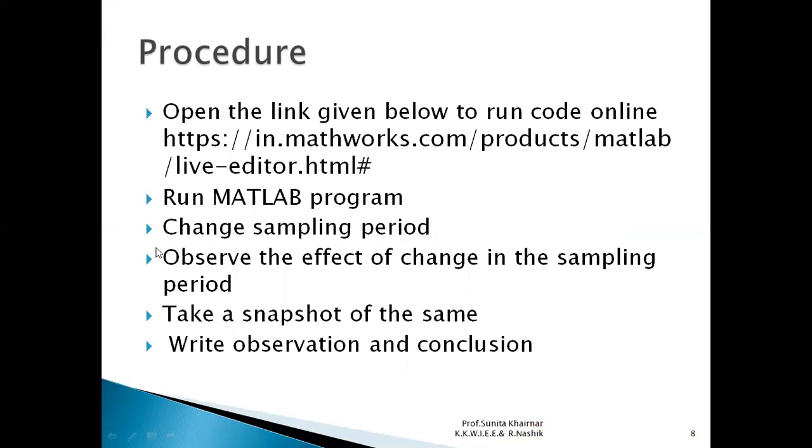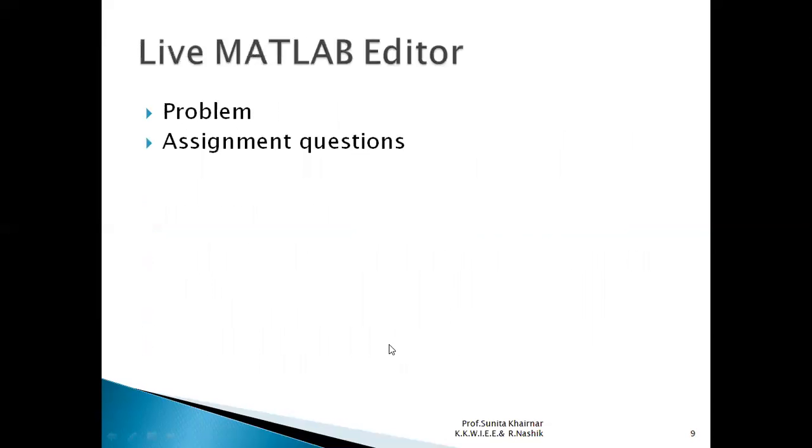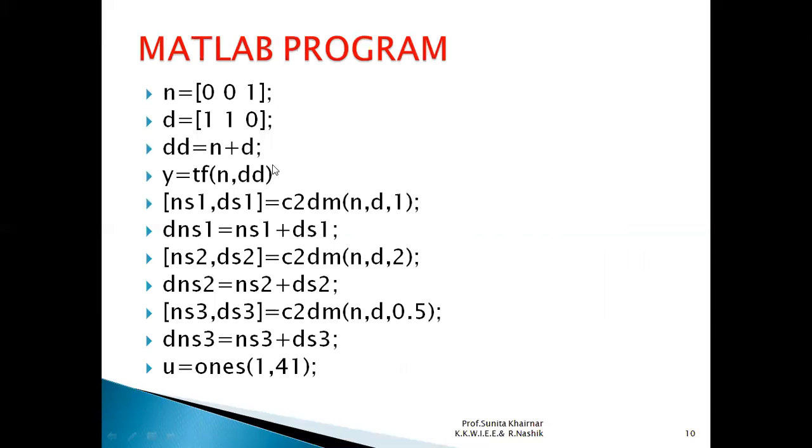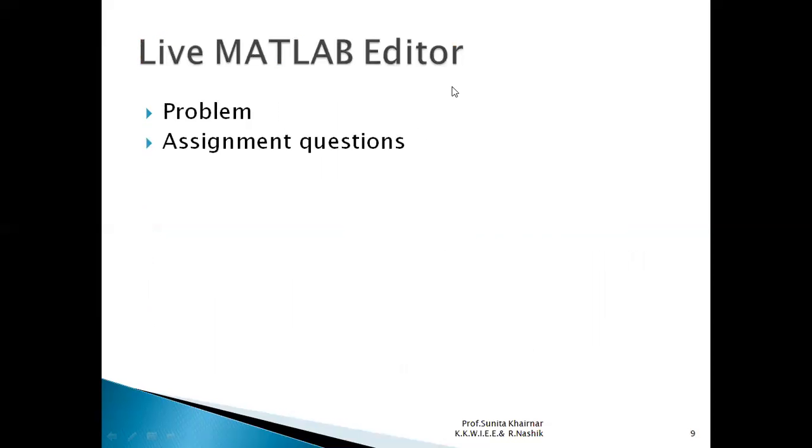Run the MATLAB program, change sampling period, observe the effect of change in the sampling period, take a snapshot of the same, write conclusion and observation. Live MATLAB editor we will use, problem assignment questions. Now this is the MATLAB program. And now we will use that link and I will share that link.